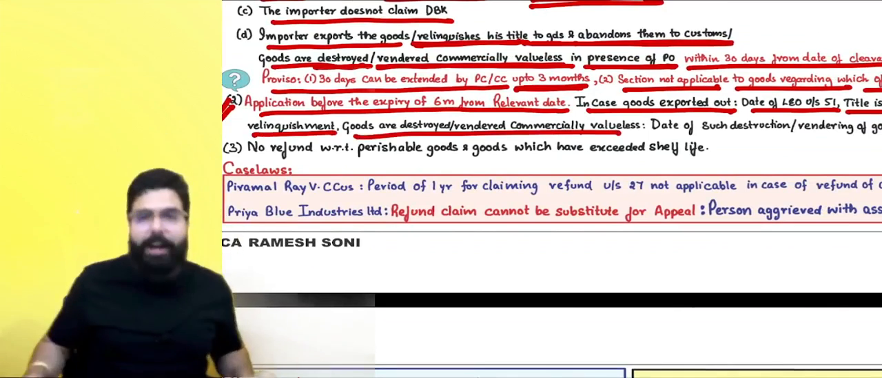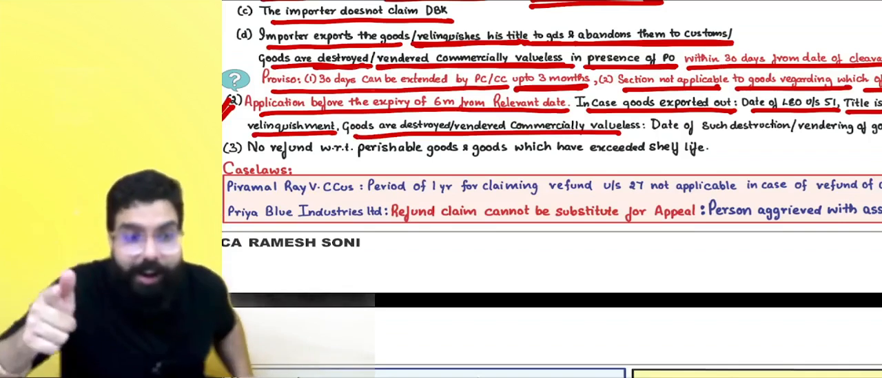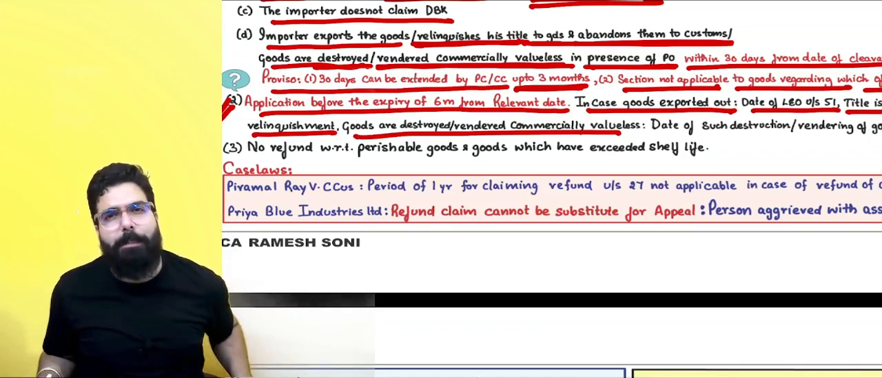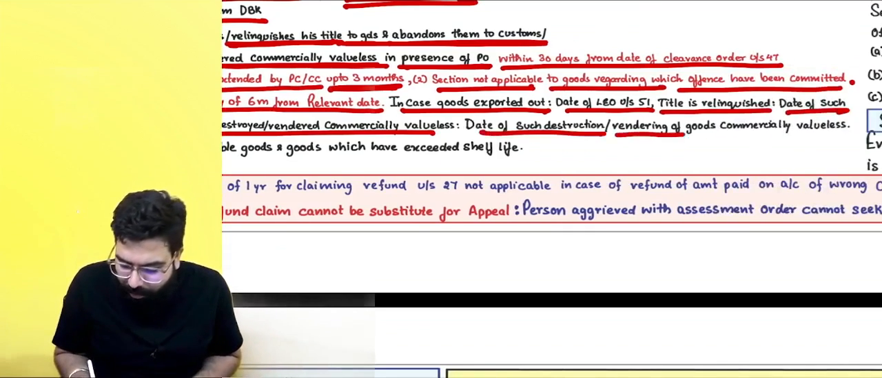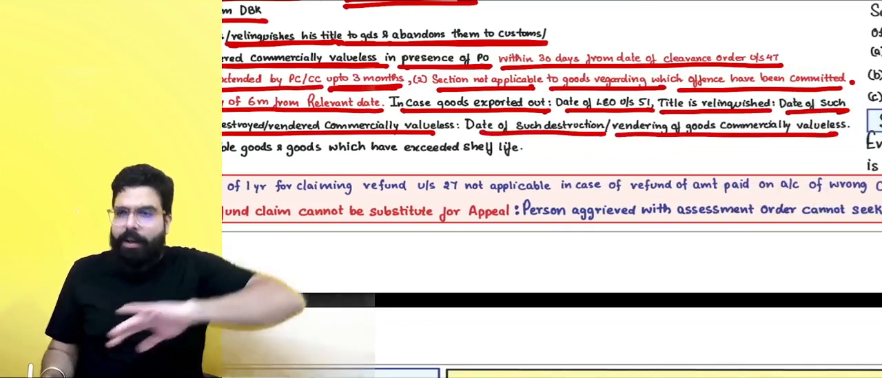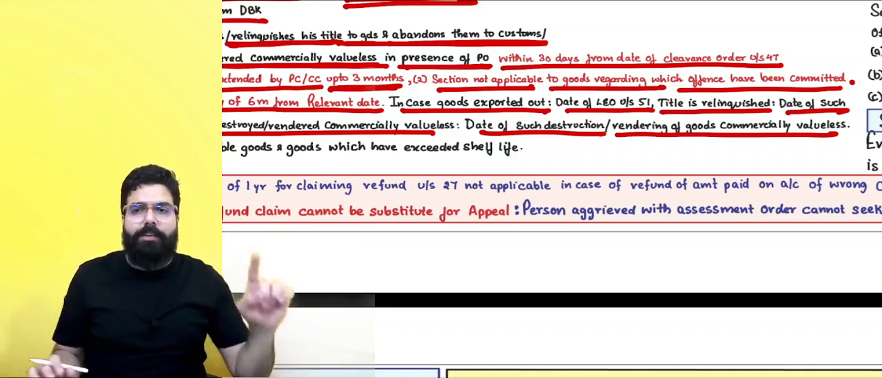Sir, goods are destroyed or made valueless. I've destroyed the goods. The day you destroy the goods, within 6 months, you can go ahead and apply for refund of your import duty. From the date of such destruction or rendering the goods commercially valueless, from that day you should go ahead and apply within 6 months. Okay, sir, got it.